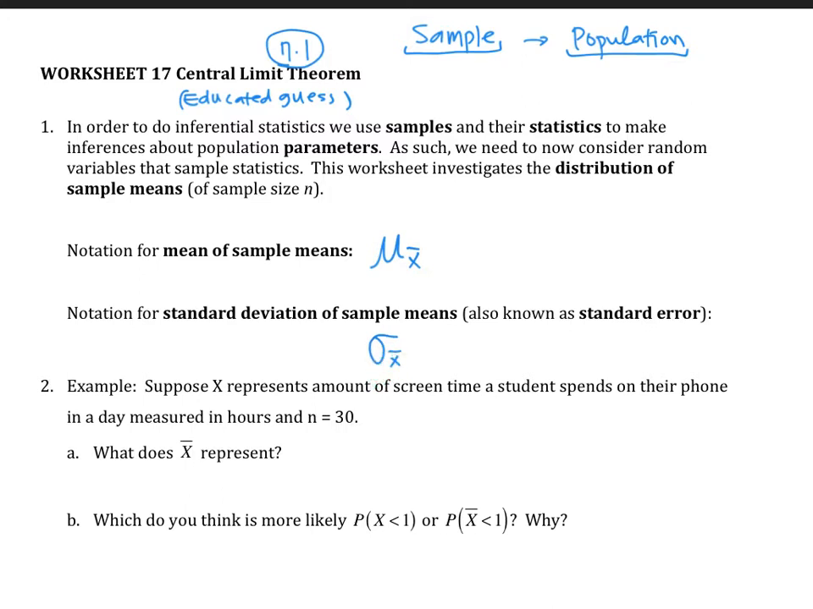So once we start taking samples and looking at sample means, now we're looking at these types of distributions. From now on, you'll see a lot more of these notations because now we're starting to take samples and investigate their properties. So now we're looking at this standard deviation and this mean.